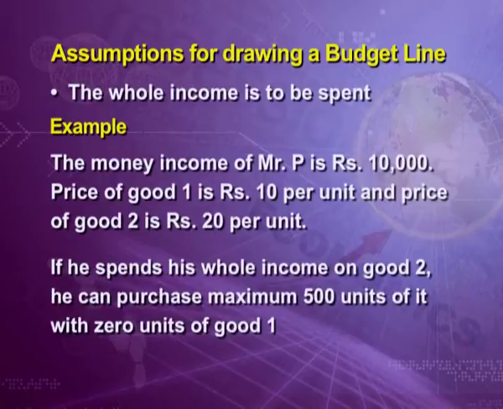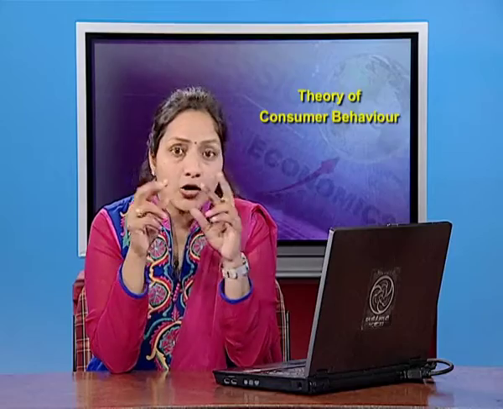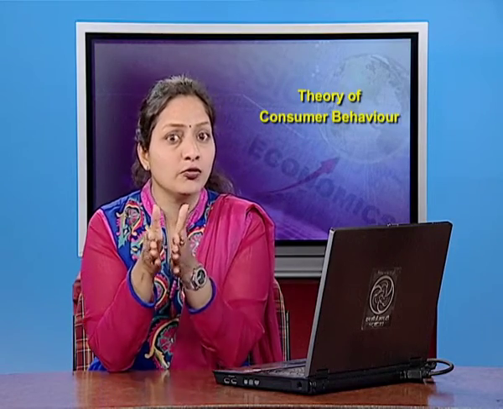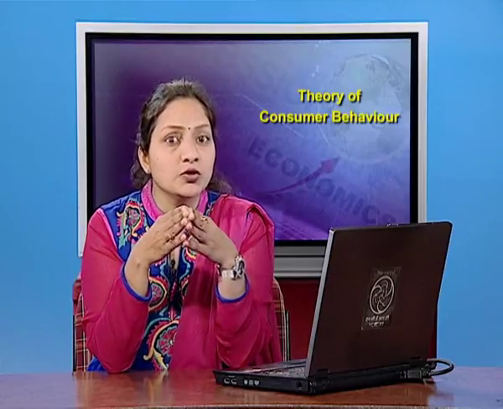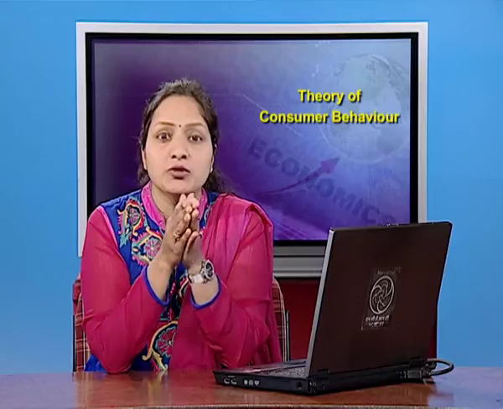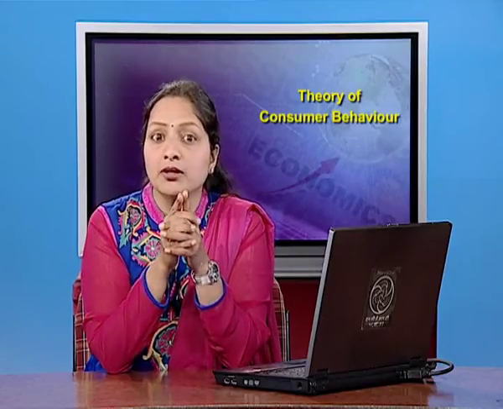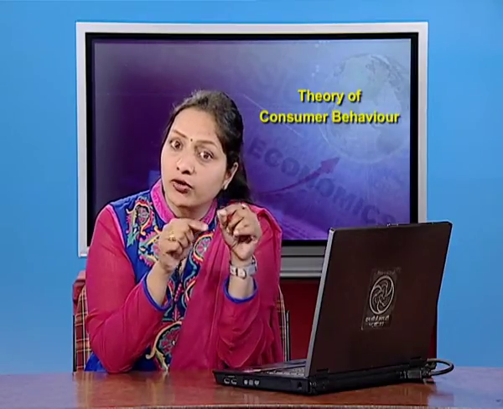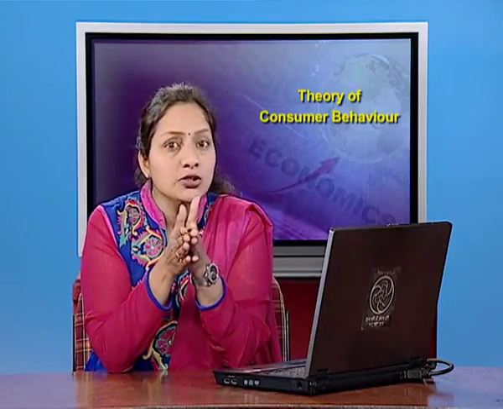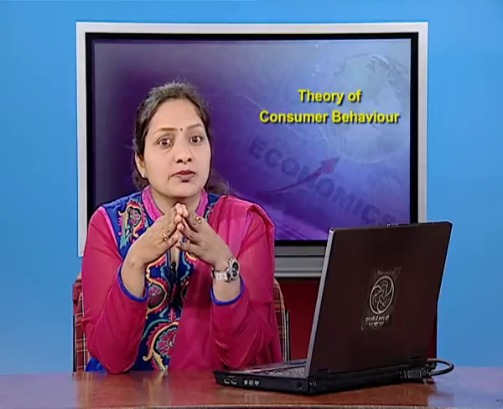And if he spends his whole income on good 2, he can purchase maximum 500 units of it with 0 units of good 1. However, within these two limits, that is 1000 units of good 1 and 500 units of good 2, the consumer can have any combination of these two goods. But remember, units of good 1 should not be more than 1000 units and of good 2, 500 units.